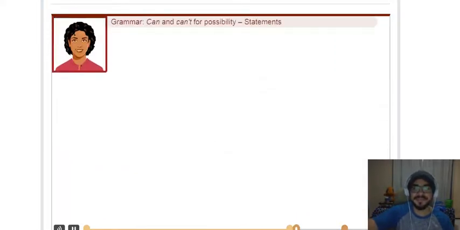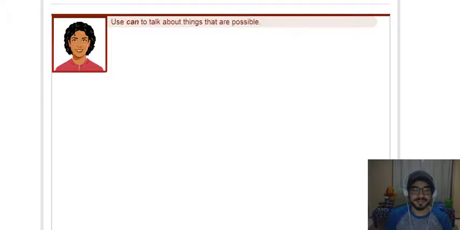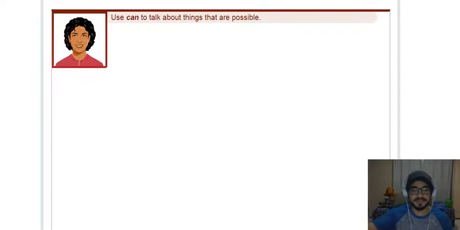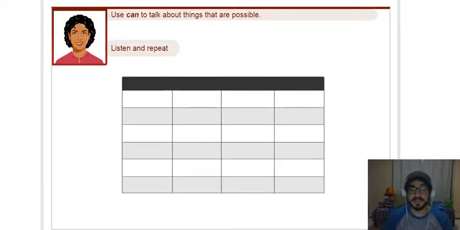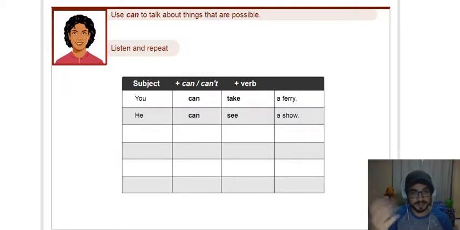Grammar. Can and can't for possibility. Statements. Use can to talk about things that are possible. Listen and repeat. Pay attention, listen and repeat. You can take a ferry. He can see a show. Your turn. We can go to a museum.